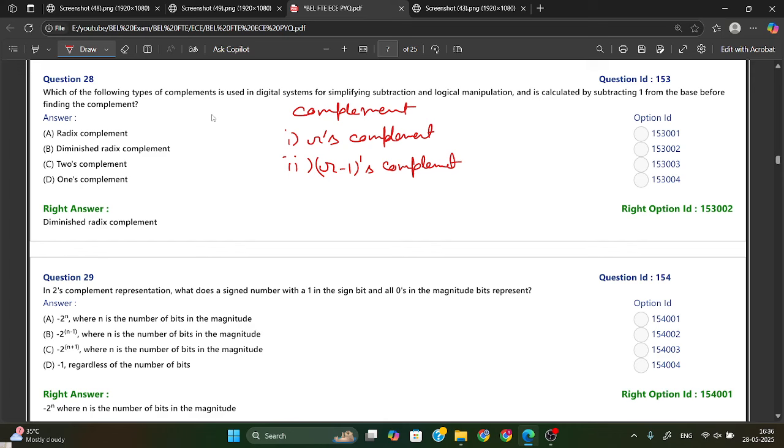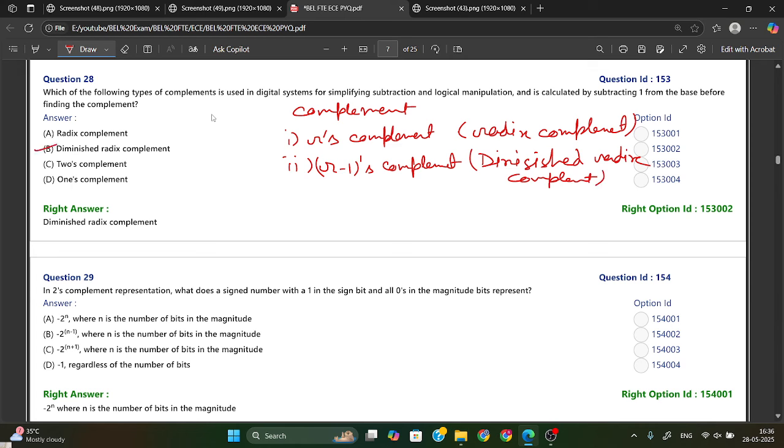manipulation. Okay, and here this R's complement is what? R's complement, we are calling this a radix complement. And this R minus 1 is nothing but a diminished radix complement. So these two kinds of complement are there.